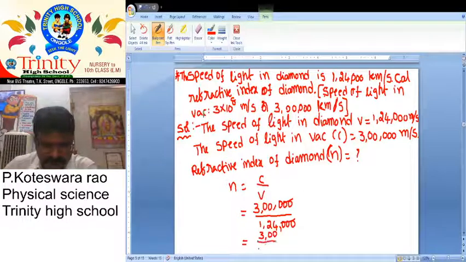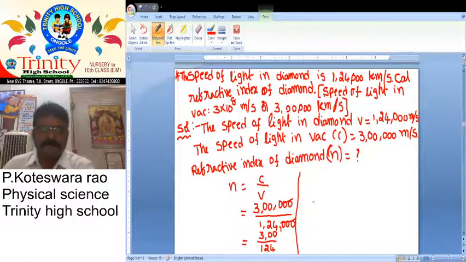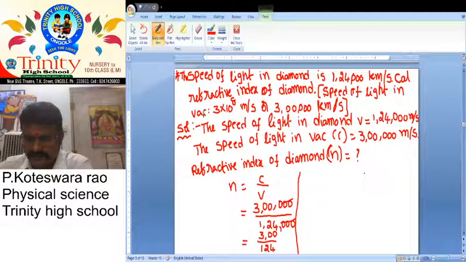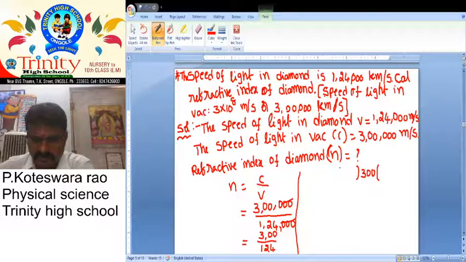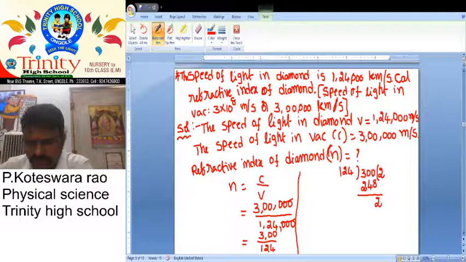300 by 124. 300 by 124. Here we want to take 300 and divide it with 124. 124 twos: 2 fours 8, 2 twos 4, 2 ones 2. 10 minus 8, 2. Here 9 minus 5, 4, 5.